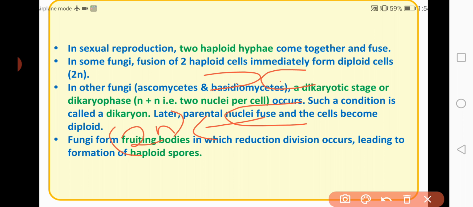Here it is haploid and here it is also haploid. Later, after the fusion, a diploid cell is formed, which is nothing but the zygote. Now this zygote undergoes meiosis, which is the reduction division, resulting in the formation of haploid spores, and these spores are produced in a structure called the fruiting body.